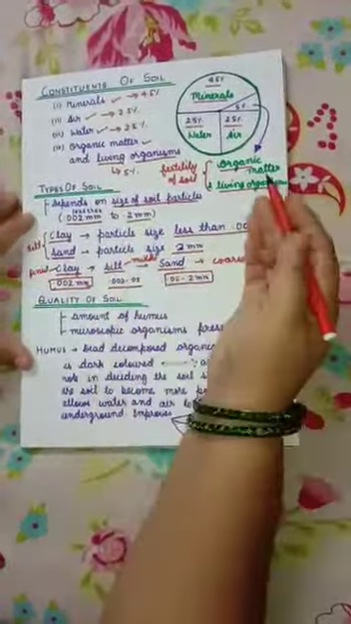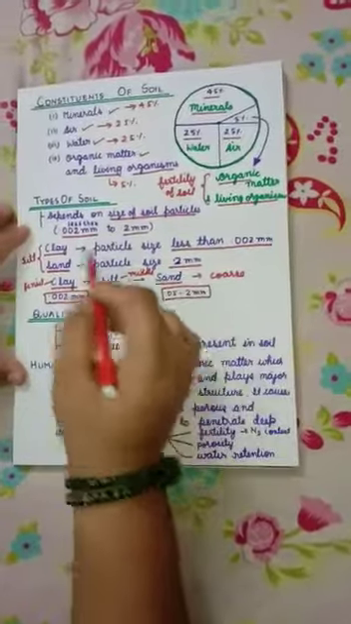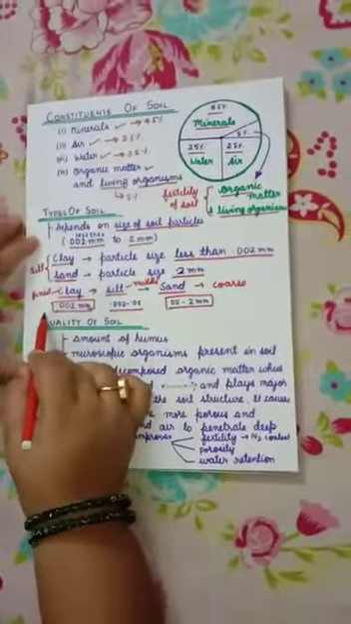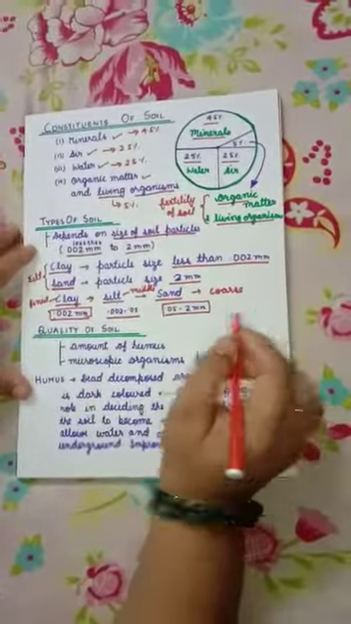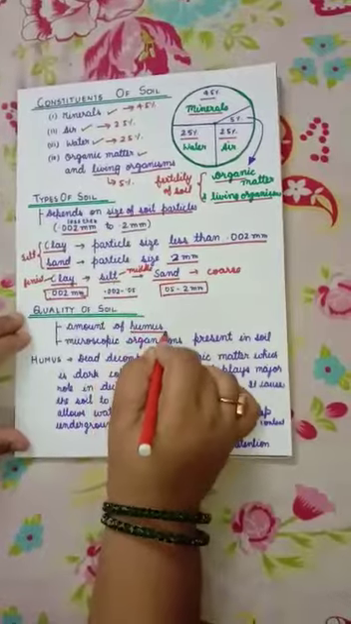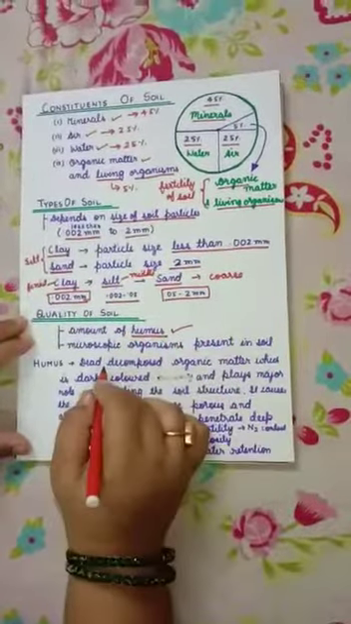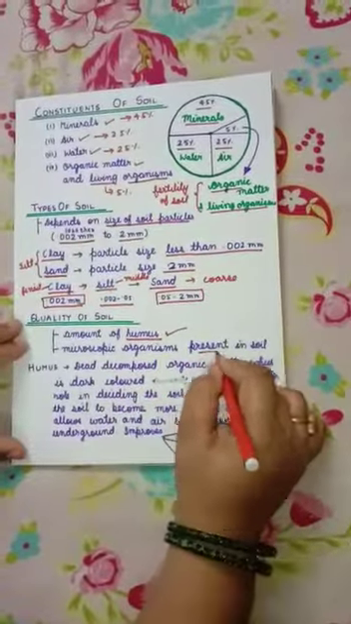And so we can say there are mainly three types of soil: clay, silt and sand, and its particle size ranges from less than 0.02 millimeter to 0.5 to 2 millimeter. Now let us study about quality of soil. Quality of soil depends on the amount of humus present in the soil and microscopic organisms present in the soil.